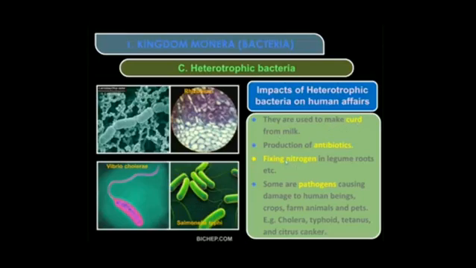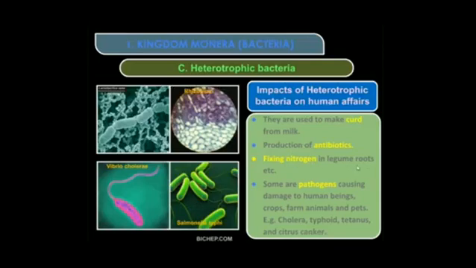So, useful bacteria. Then production of antibiotics, antibiotics against different diseases; in that the bacteria are useful. Then fixing nitrogen in the legume roots. Which is that bacteria? Rhizobium. Rhizobium is the bacteria which is useful in fixing the nitrogen in the legume roots.